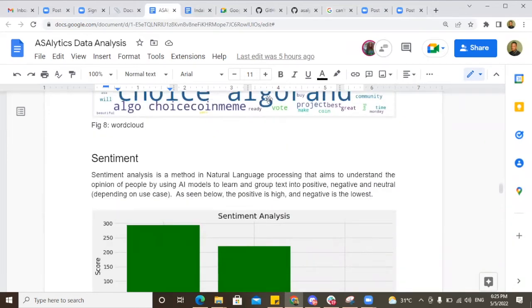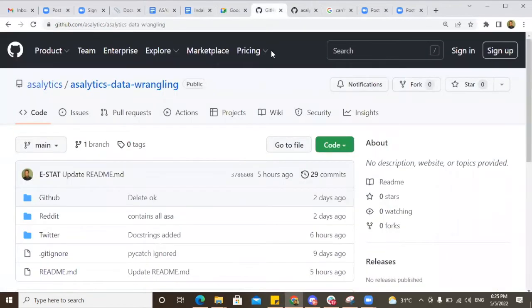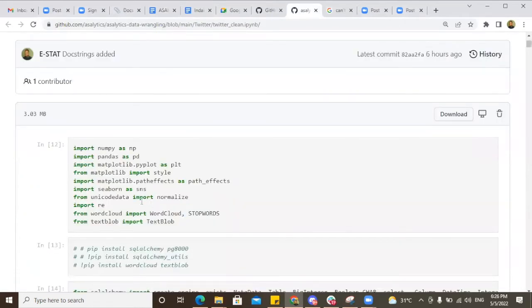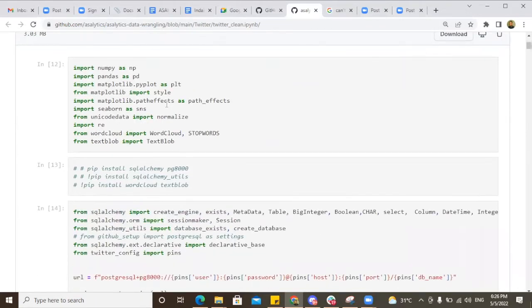In the light of that, I will be showing a more detailed explanation on the notebook. This is the notebook section. This is where I imported all the libraries that I needed: NumPy for numerical Python, pandas for data frame manipulations, matplotlib for plotting. Then I use some styles and effects in matplotlib.